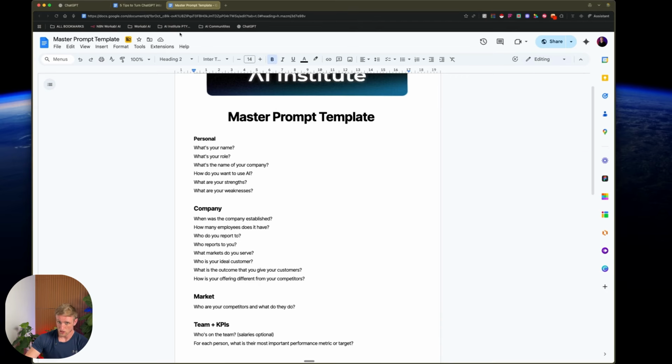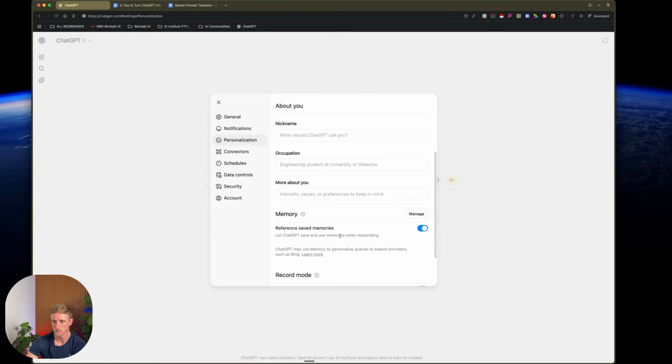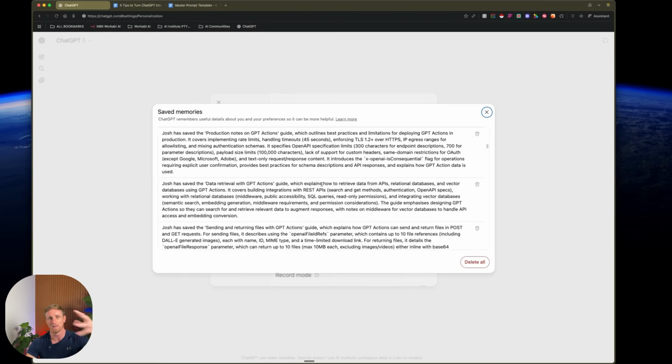Now, with ChatGPT, it's very easy to just tell it and type it and put all that information in there. A funky feature it's got is inside of our personalization section, you can actually control the memories. So if we go into here, you can see all the memories that it's got, all the information that it's been saving about you.